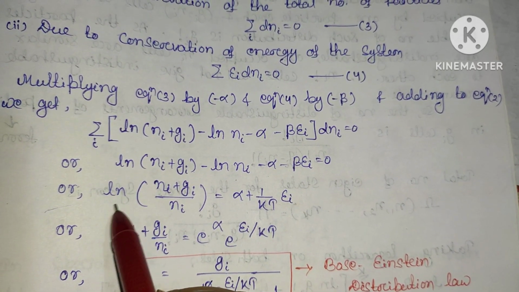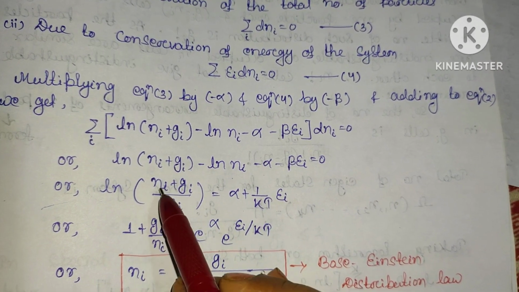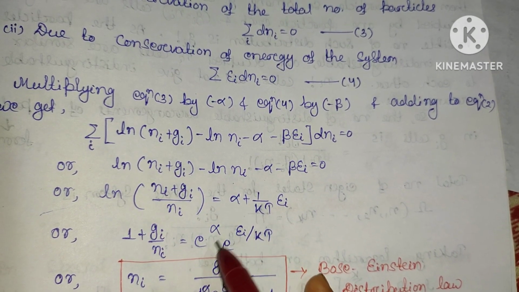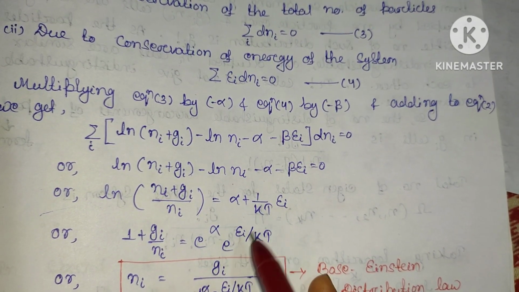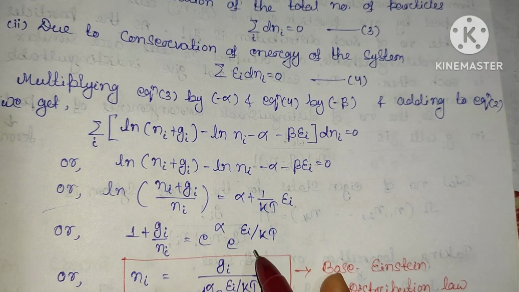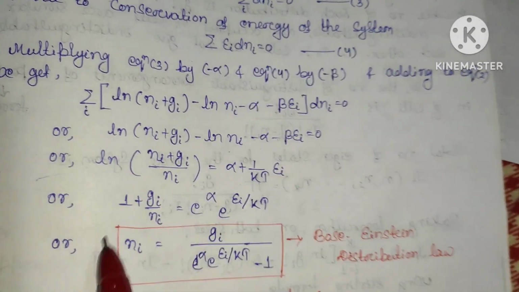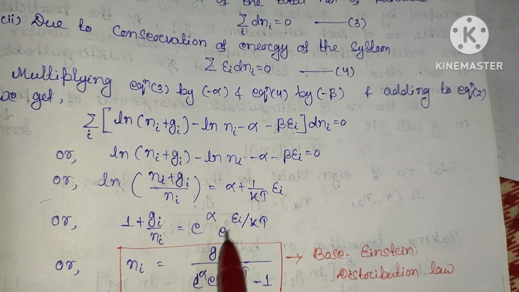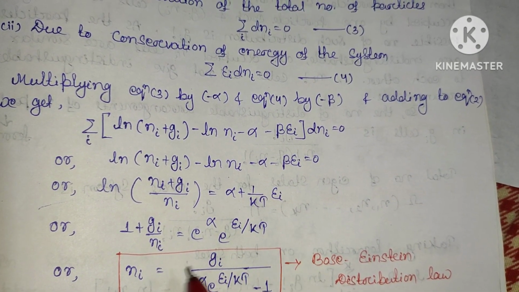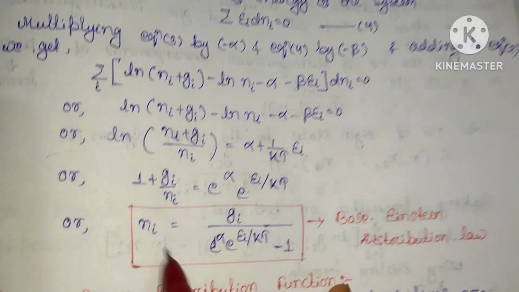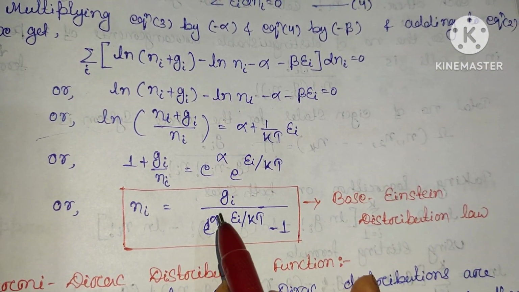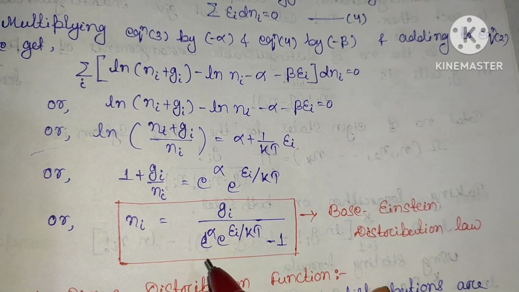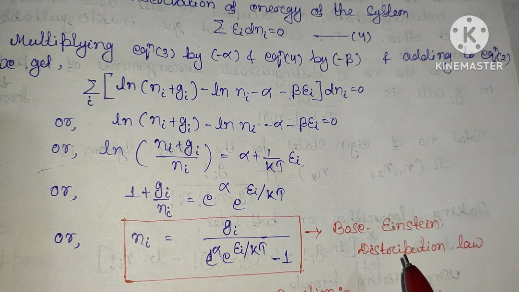Again taking the exponential, this will be (ni plus gi) by ni, which is 1 plus gi by ni, equal to exponential alpha into exponential ei by kT. Clear? So taking 1 across, gi by ni equals e to the power alpha e to the power ei by kT minus 1. So ni will be equal to gi divided by (e to the power alpha e to the power ei by kT minus 1). So this leads to the Bose-Einstein distribution law.